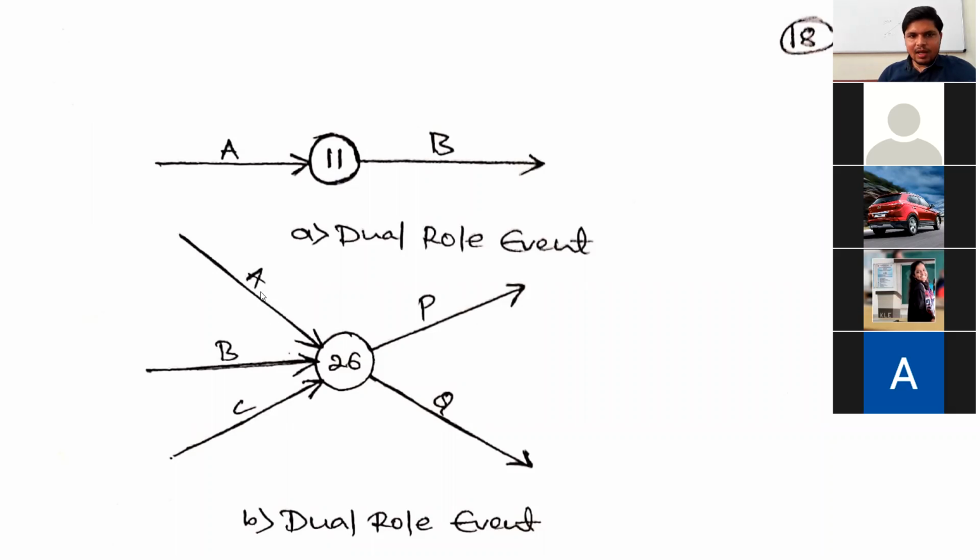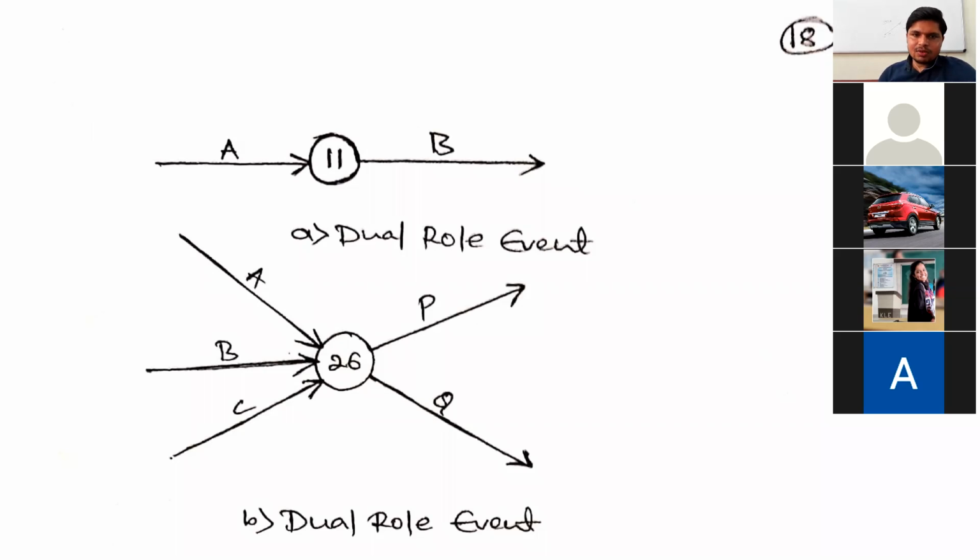It means the completion of the activity ABC is indicated by one event, that is the 26th event. Okay, this 26th event is indicating both the completion of the activities ABC and the starting of the activities P and Q. Hence, we are calling this a dual role event.